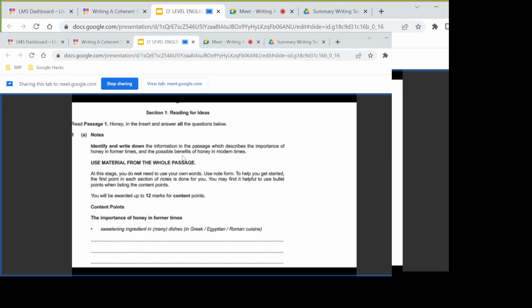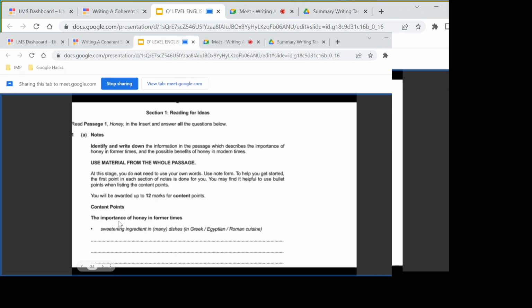I have seen many students make the same mistake here. They think it is about the importance of honey in former times and the importance of honey in modern times. That would be incorrect. So while selecting the content points and using those points in our summary, we need to be very careful and mindful of the requirements of the question. Similarly, let us not select the benefits for the first part. We have to keep in mind the word importance.